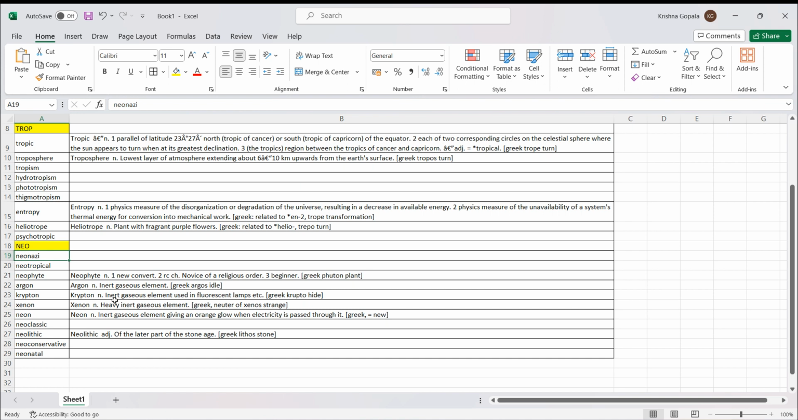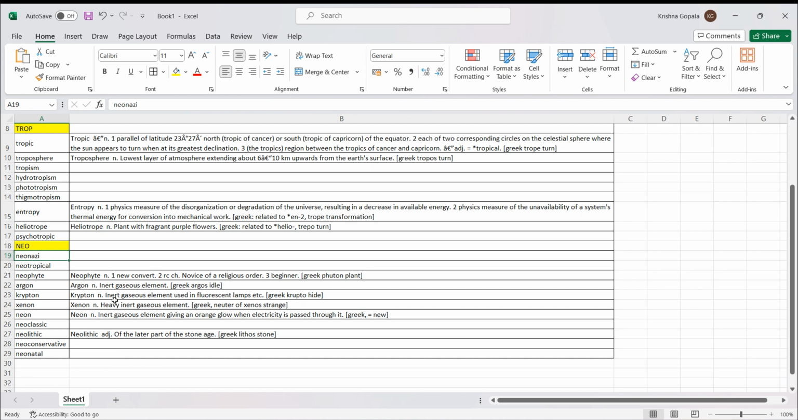Neonatal. Neonatal means relating to newly born children. Neonatus. New plus natal. Neonatal. Neo-Nazi. A Neo-Nazi is a member or supporter of any of the number of modern movements supporting the principles of National Socialism. Okay. Neon lamp. You would have seen, right? Neon light, neon lamp.